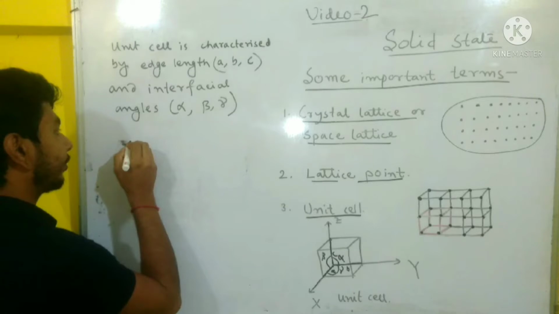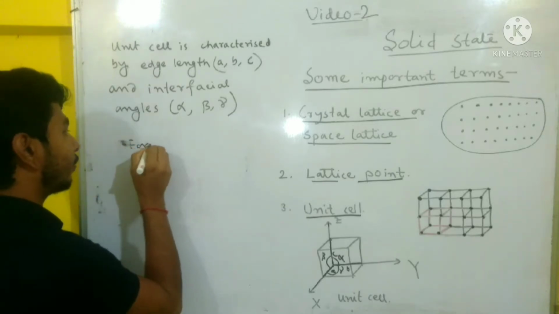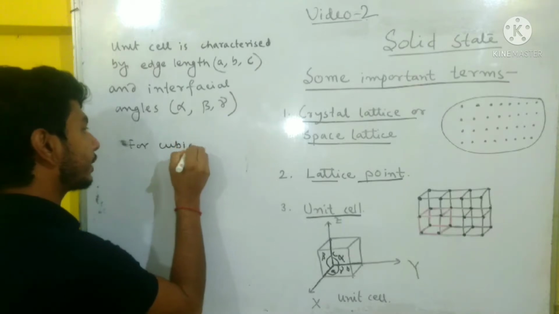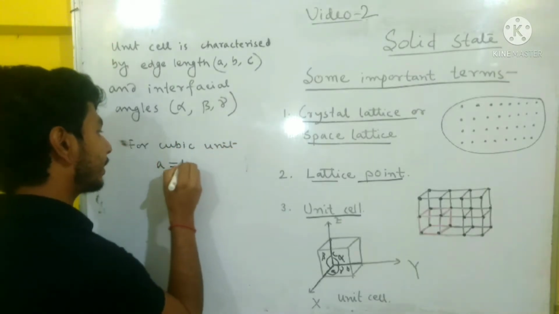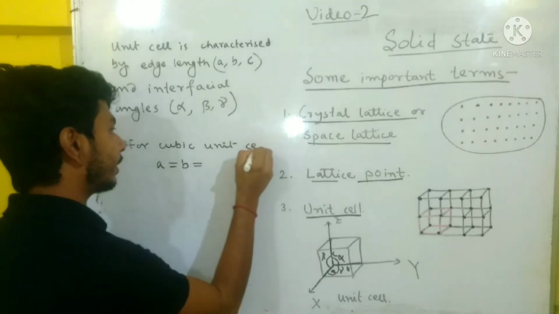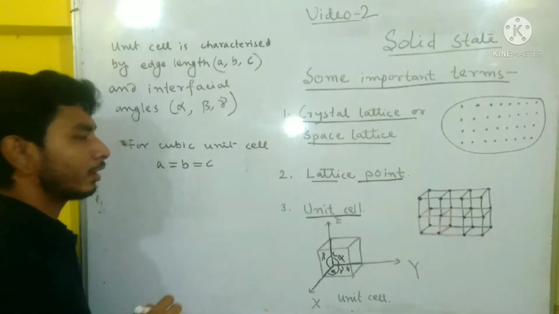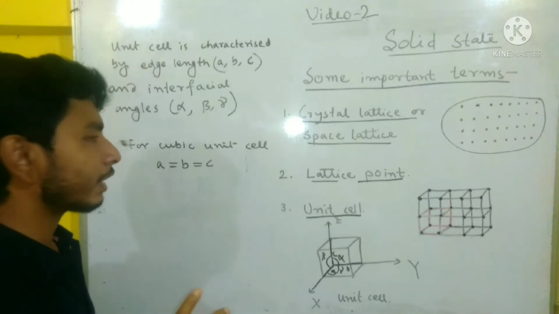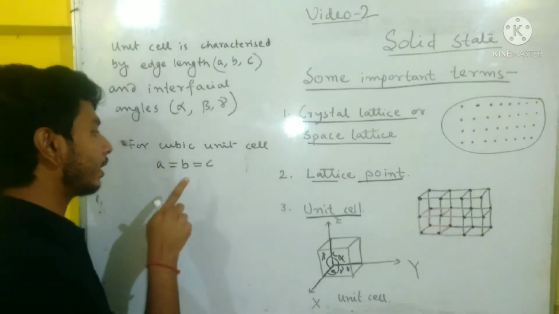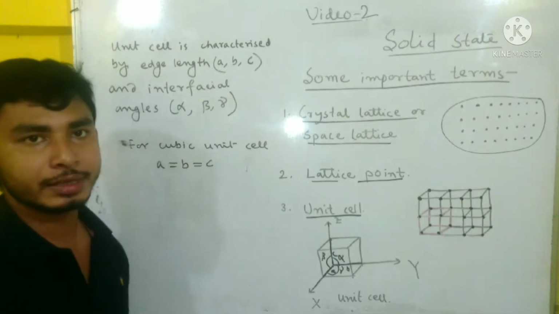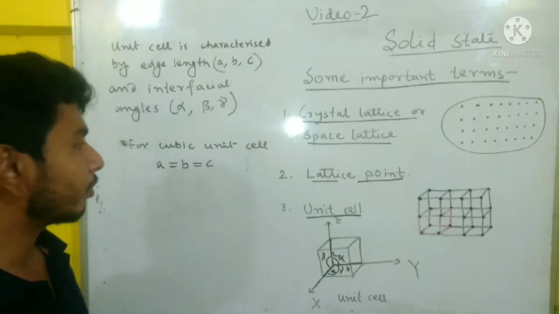Now for a cubic unit cell, a is equal to b is equal to c. We know that for a cube all sides are equal. So if the unit cell is a cubic unit cell, then all edge lengths are the same, a equal to b equal to c.